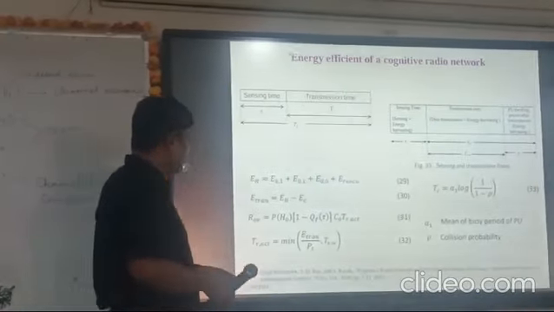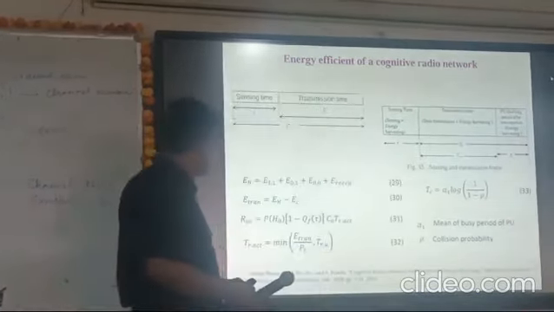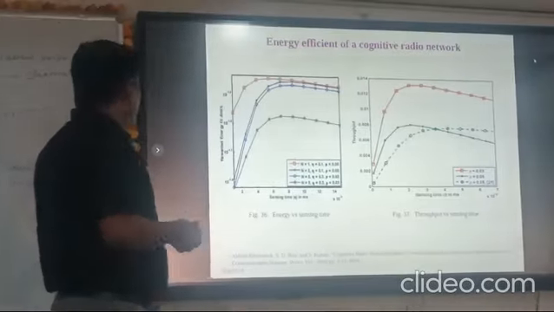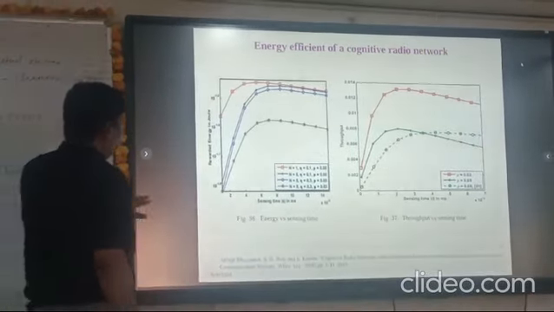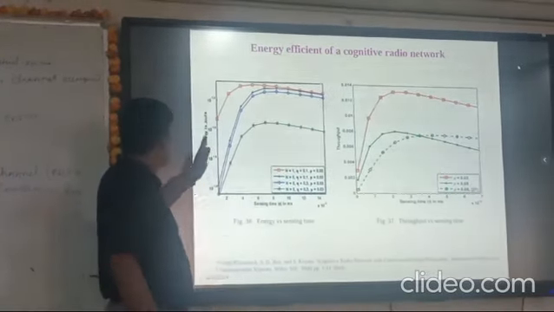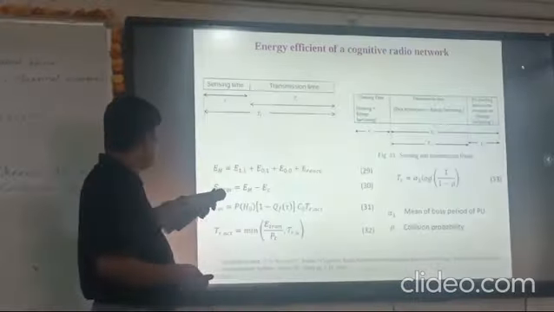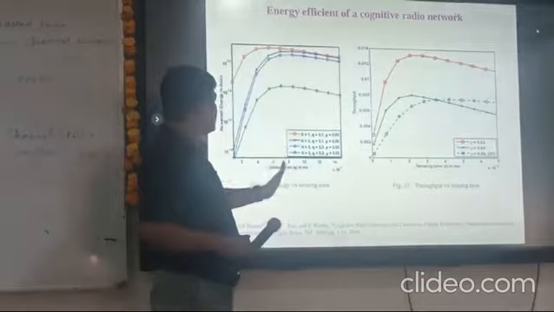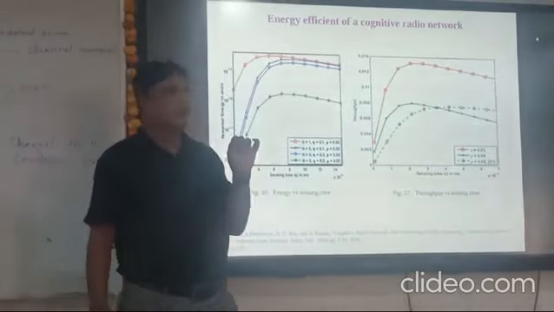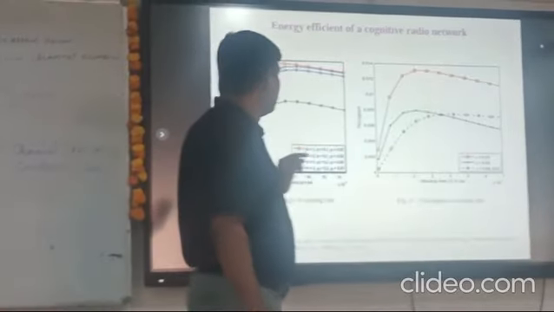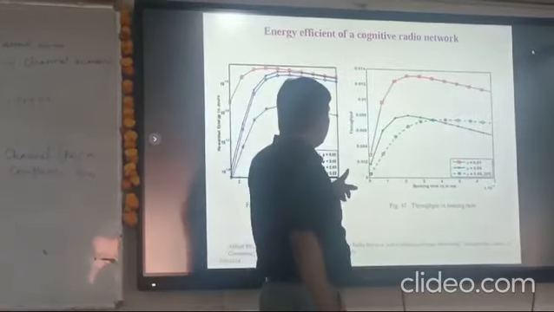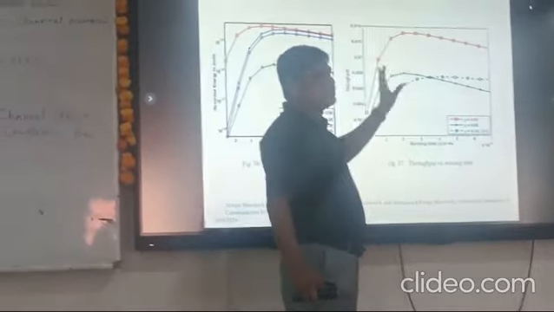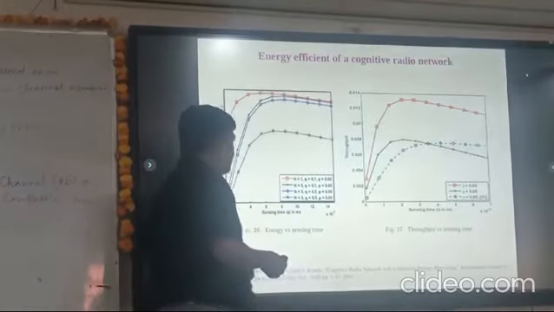If you follow this paper, these are homework; you will get the details here. What is our observation? If you increase the sensing time, the reward energy is increasing. Then again, there is an optimal sensing time for which the reward energy is maximum. Similarly, if you look at the throughput, it has the same nature: there is an optimal sensing time where the throughput is maximum.